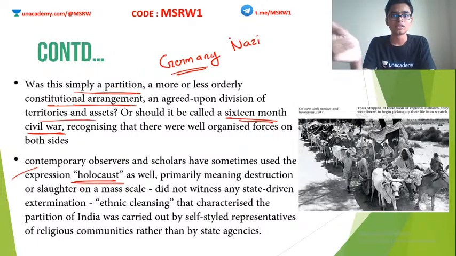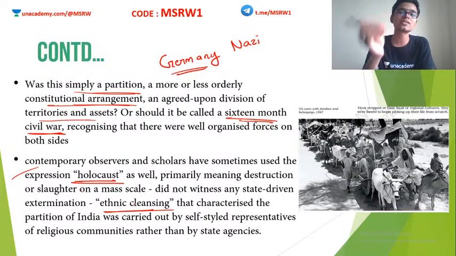the Holocaust. So some historians actually call the migration that happened in India and the associated riots also a Holocaust. Why? Because it was of that scale. There was mass killing, women were raped, abducted, etc., slaughtering on a mass scale. Basically, there was extermination. Problem is, in India's case, it was not straight state-driven extermination. In Germany, the ruling government, the Nazi party, actually wiped out the Jews. So it was state-sponsored extermination, and hence it is called a Holocaust.